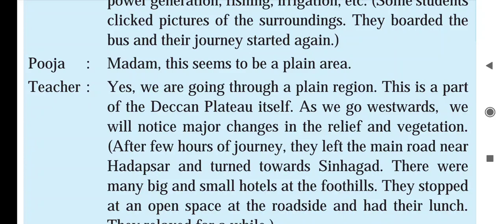Teacher says, "Yes, your observation is right, because we have reached the Deccan Plateau. Plateau means plain area, but it is above sea level. The height is above the sea level. As we go westward, we will notice major changes in the relief and the vegetation."